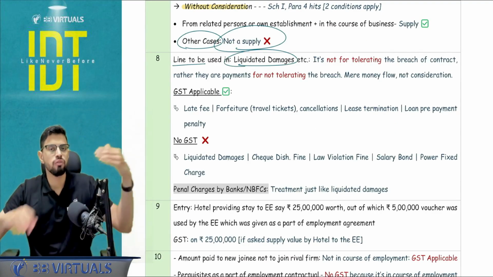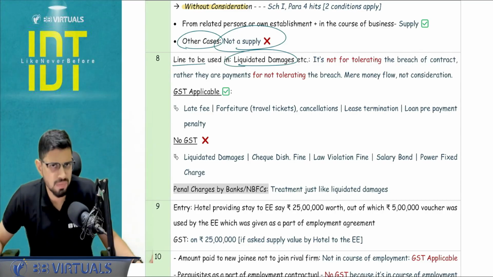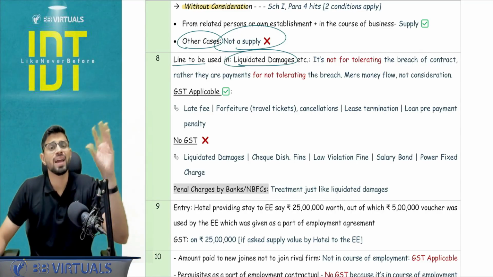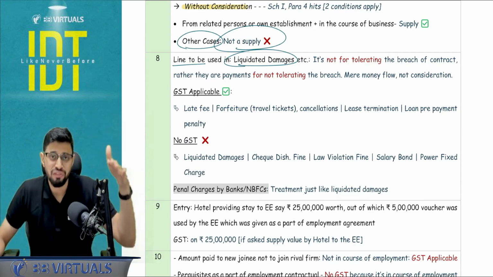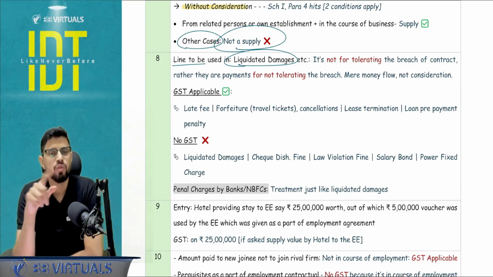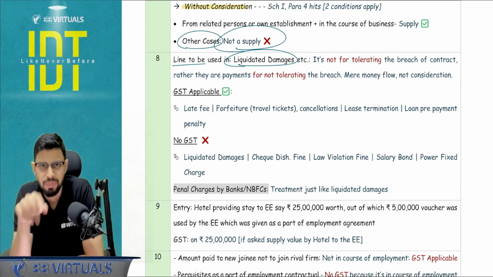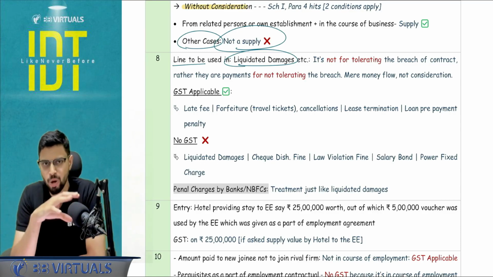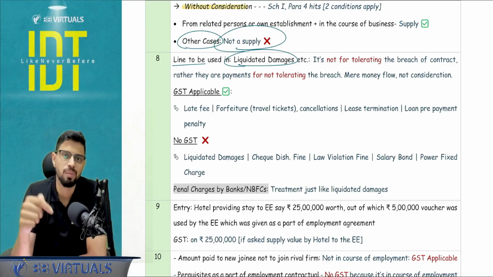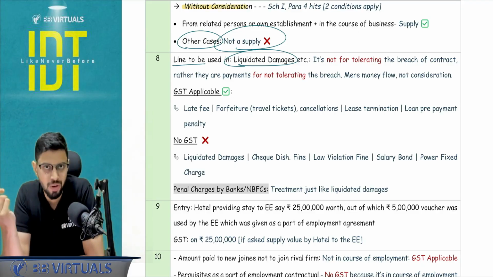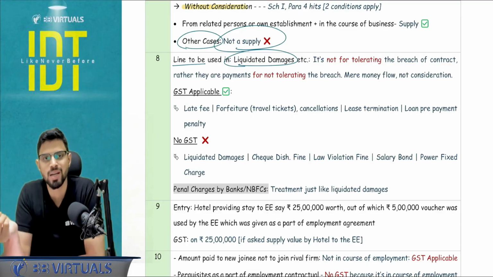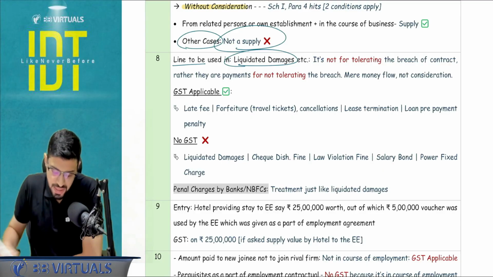Next, liquidated damages. Now there is a part of analysis of certain items with respect to your chapter on supply, where we basically analyze paragraph number 5: agreeing to refrain, agreeing to do something. Yeah, you remember, right? Agreeing to tolerate. So there the liquidated damages and certain examples are given. At the end of the day, if you feel that you're not able to understand everything, then you have to learn the examples, because that may come as one part in a question for 14 marks. There you have to apply your mind within a fraction of a second, and you have to either tax it or not tax it. So I've given a simple list here.